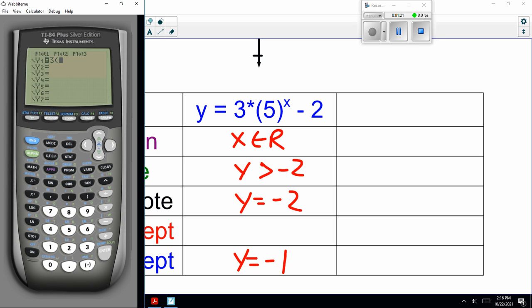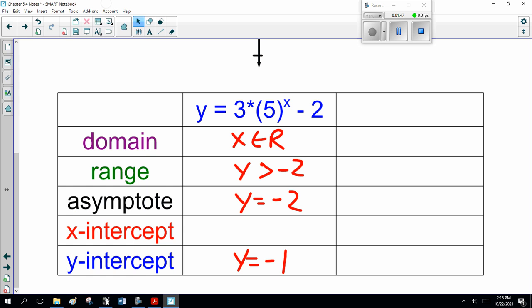3 bracket 5 close bracket to the power of x minus 2, enter, graph. So there we go. The x-intercept I don't know offhand. Y is 0, second table. Do we have a nice value? No. Somewhere between 0 and minus 1. Well, we can solve it algebraically. It's not that bad.